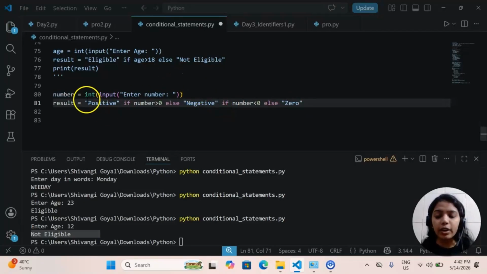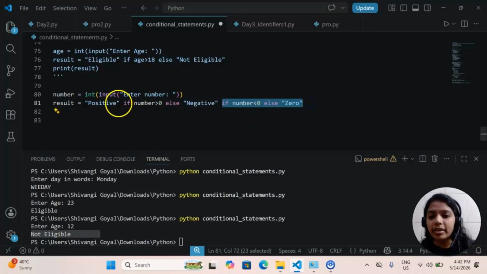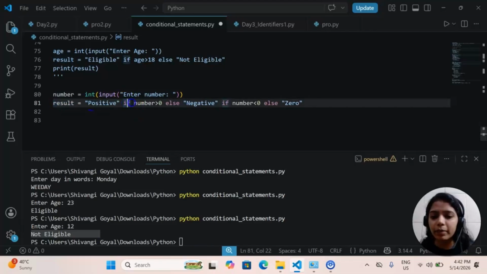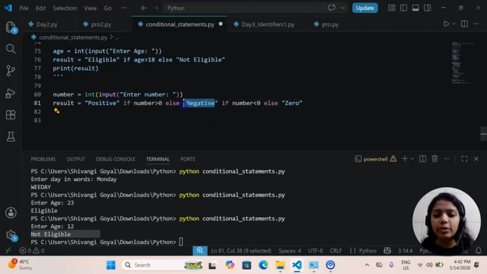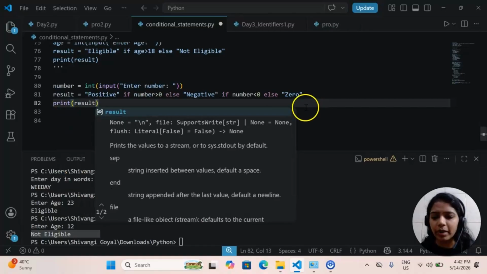So here we are not using elif, if you notice, we are using else. So if else one combination, if else another combination, it's like that. So please store positive into this variable if number is greater than 0. Otherwise store negative into this variable if number is less than 0. Otherwise store 0. Simply I'm just reading it like in English, and then we will just print the result.